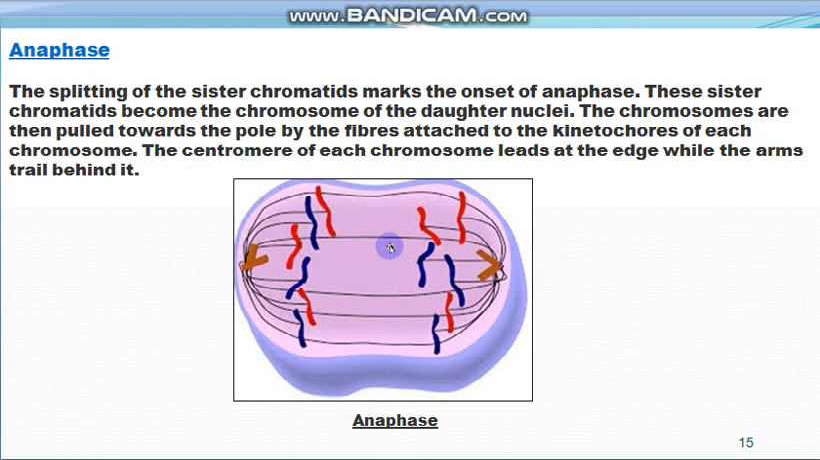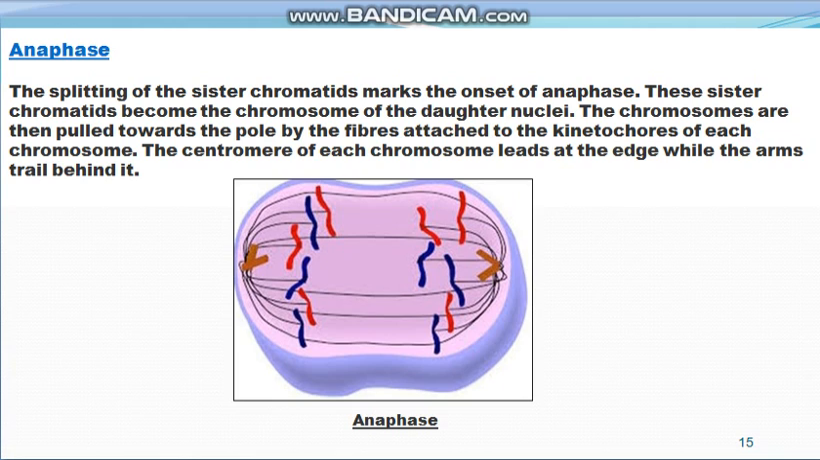So half the chromosomes go to this side and half go to this side. That is, one chromatid goes to this side and one chromatid goes to this side, and this one chromatid forms the whole of the chromosome in the daughter cells, and the chromosomes are pulled towards the pole by these fibers, and the centromere of each chromosome leads at the edge while the arms trail behind it. First the centromere goes and the arms go behind it.